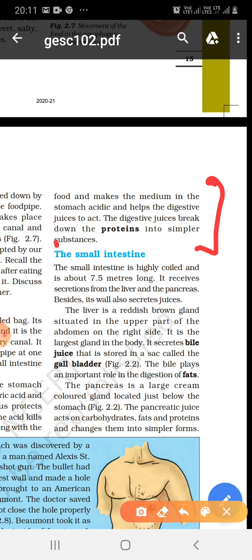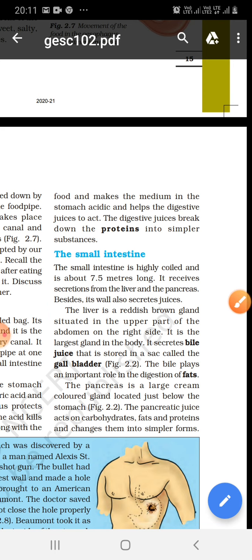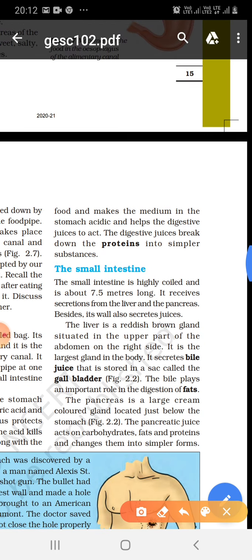Next part is the small intestine, that is the longest organ and it is 7.5 meters long. It receives secretions from the liver and pancreas. Besides, its wall also secretes juice. Liver is a reddish brown gland situated in the upper part of the abdomen on the right side. It is the largest gland in the body and secretes bile juice that is stored in the gallbladder, and bile plays an important role in digestion of fat. Pancreatic juice acts on carbohydrate, fats and protein, changing them into simpler forms.